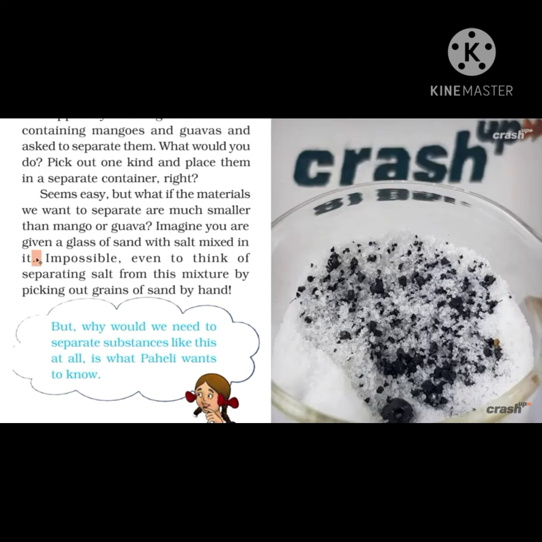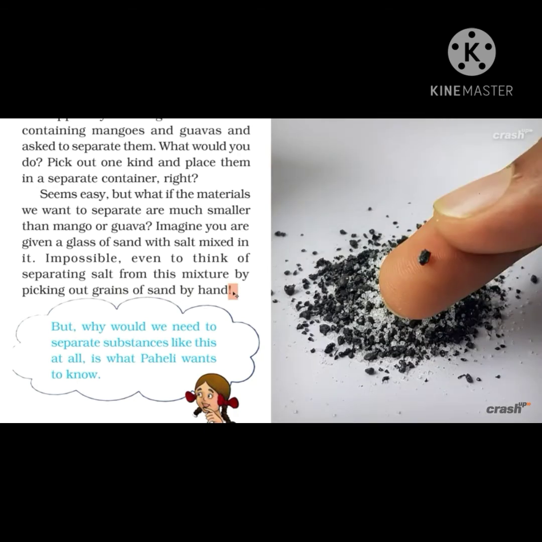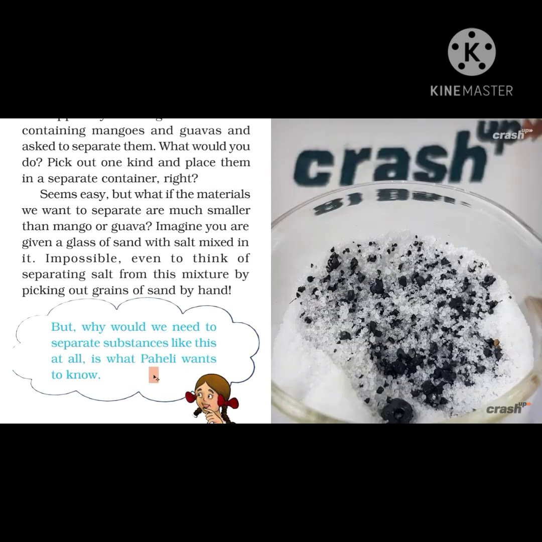We are not able to separate this mixture by picking out the grains of sand by hand. For this purpose, we need different methods of separation, because with the help of hand, we are not able to separate each and every particle of the sand. So, in this lesson, we are learning about these methods.